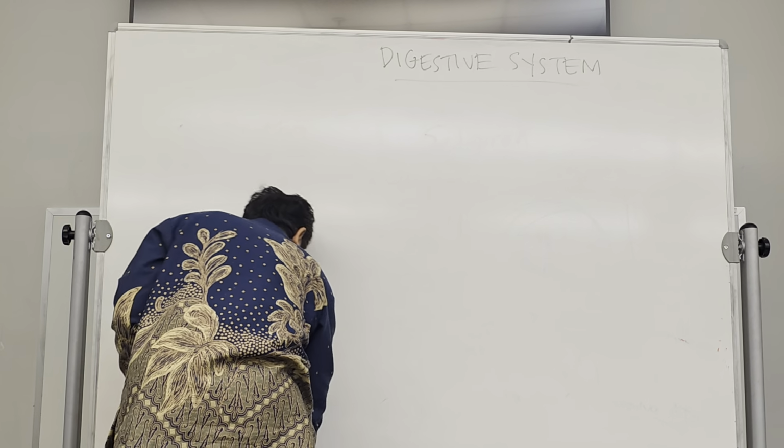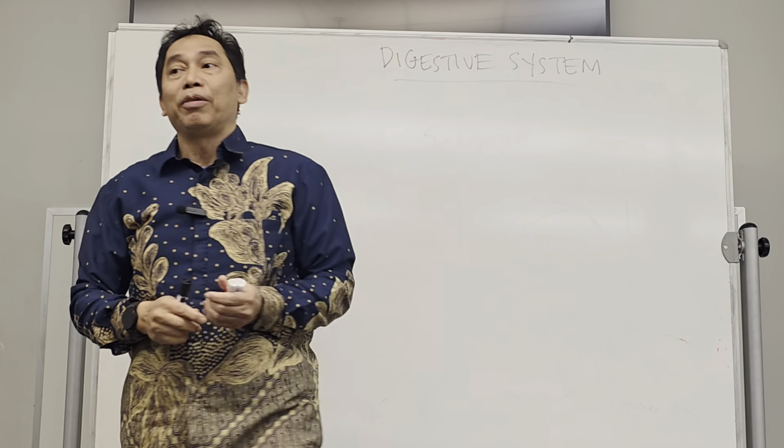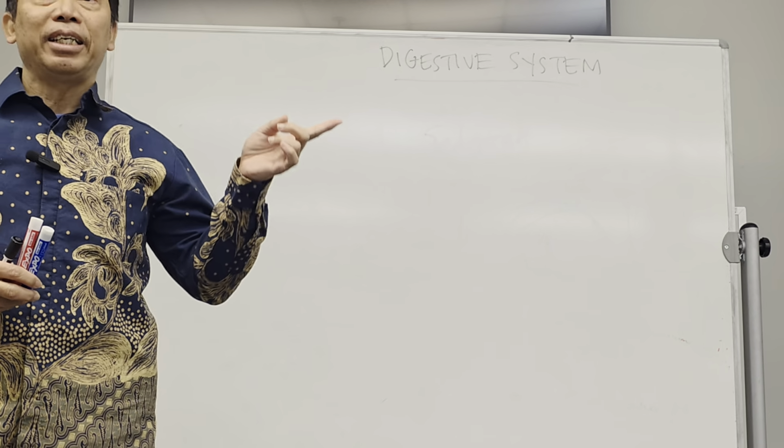Okay, so from the name, you should be able to guess the function of this system. It is used for digestion.